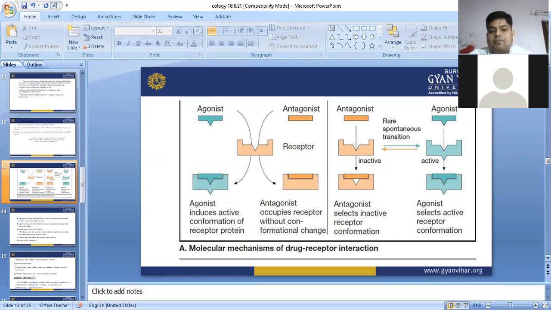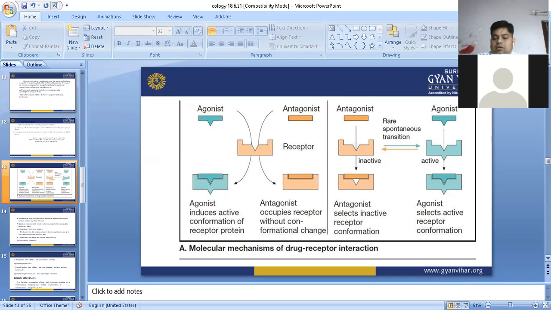That is why it is unable to perform its normal function, due to no change in the conformation. In the meanwhile, we can say antagonists selectively inactivate the receptor conformation. When the antagonists bind with the receptor, they are unable to change or activate the conformation of the receptor.